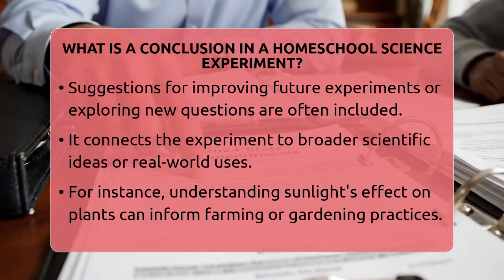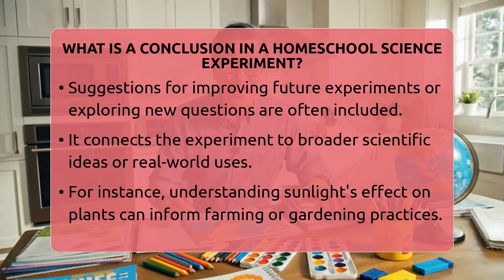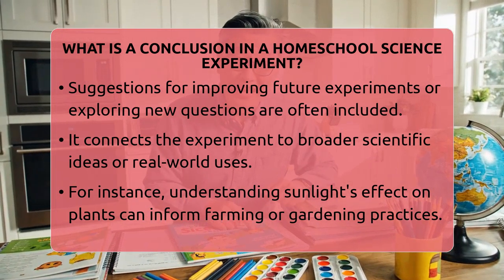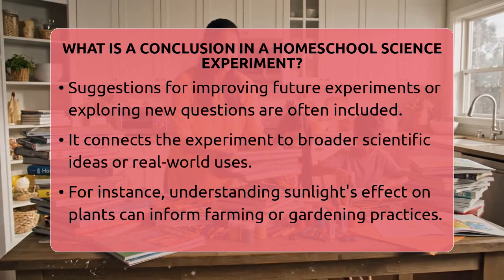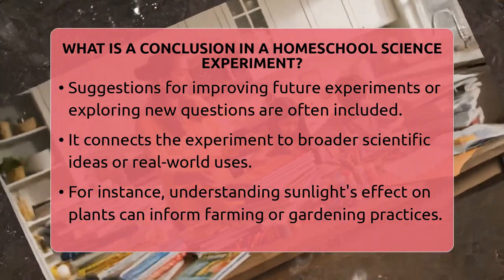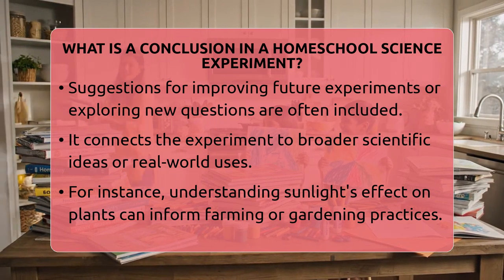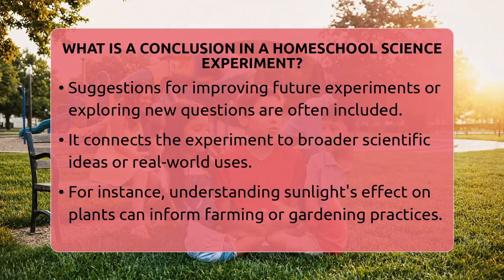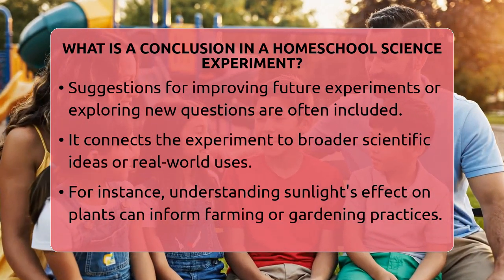This might include considering any errors that could have occurred, such as inconsistent watering or measurement inaccuracies. It can also suggest what might be done differently in future experiments to improve accuracy or explore new questions that arose from the findings. In addition, the conclusion connects the experiment to broader scientific concepts or real-world applications.